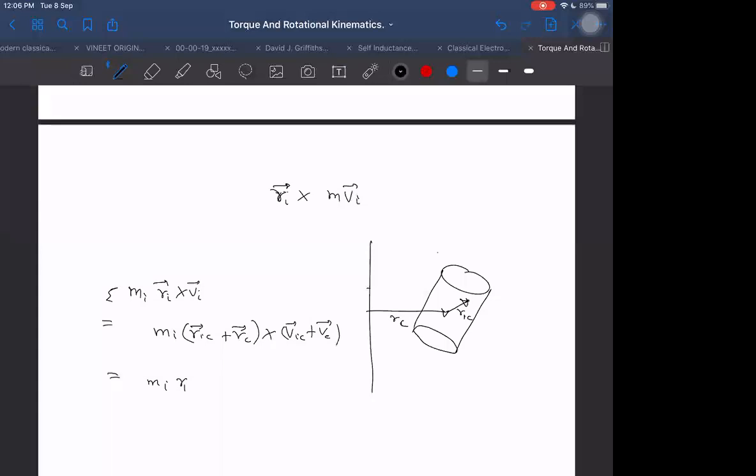What will be Vic in this case? Vic will be, if it is rotating with angular velocity omega about the axis in the direction a cap, that's the direction of the axis, then I want to take component of